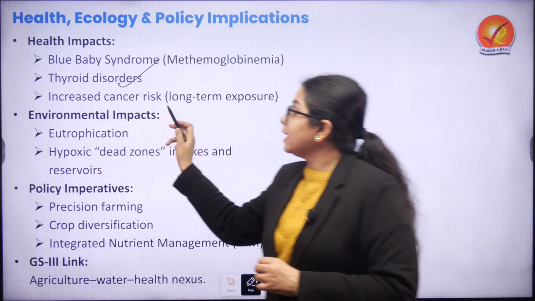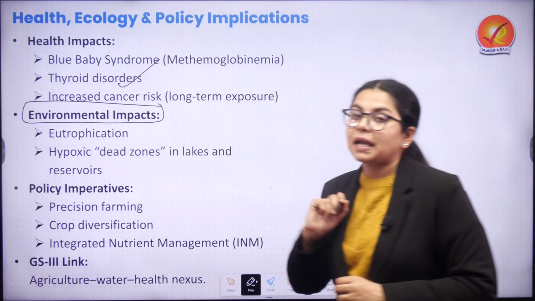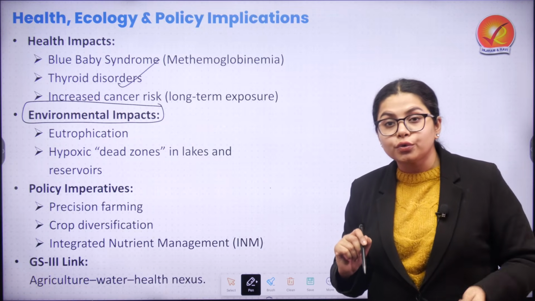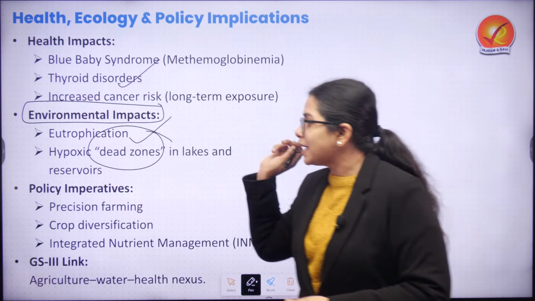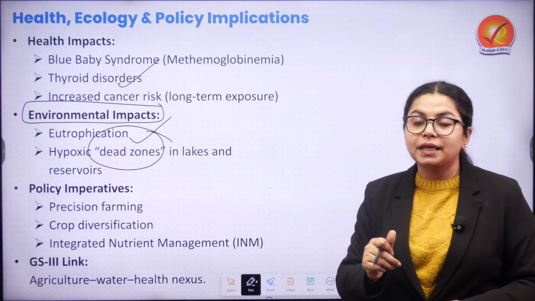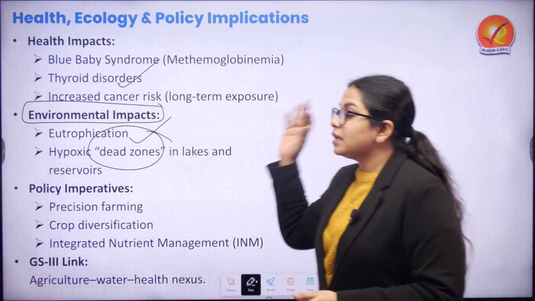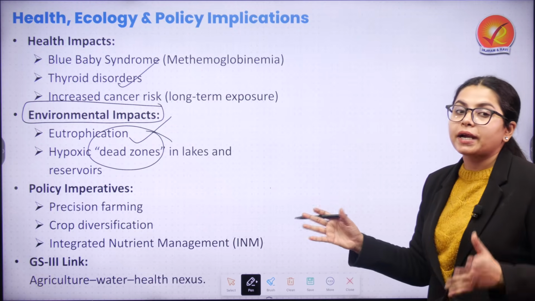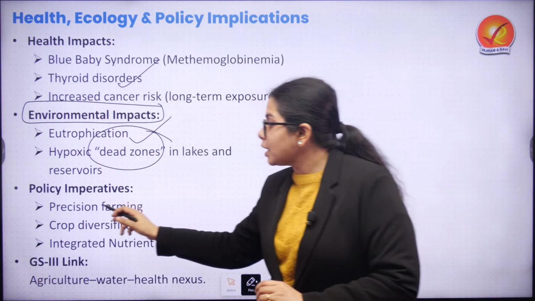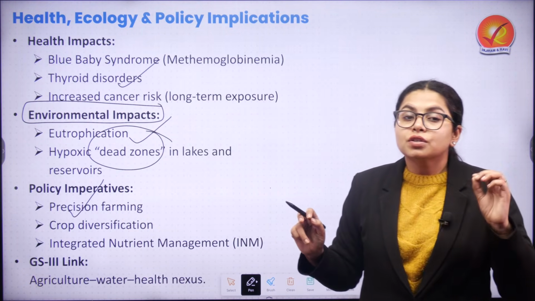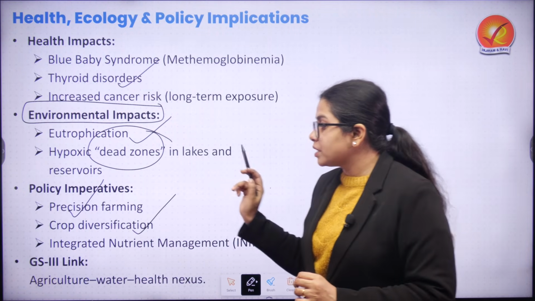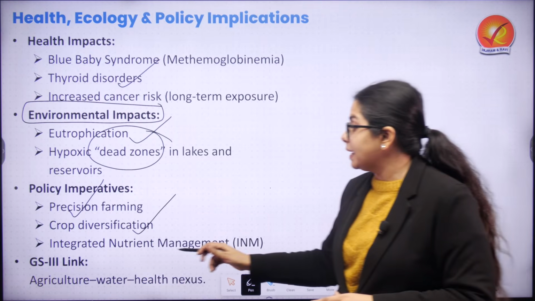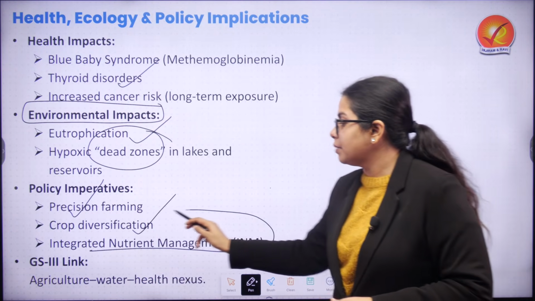Other than that, there are direct environmental impacts as well. There is the possibility of eutrophication, and of hypoxic dead zones being created in lakes and reservoirs. It brings important attention from the policy perspective to ensure precision farming, so excess nitrates do not leach into the water, crop diversification, and most importantly, integrated nutrient management.